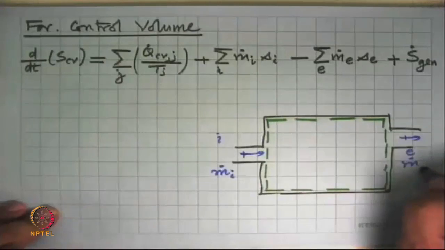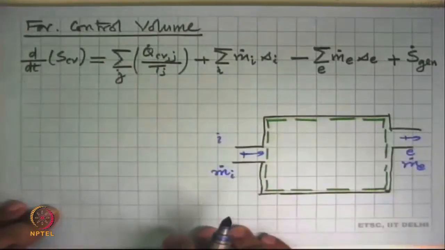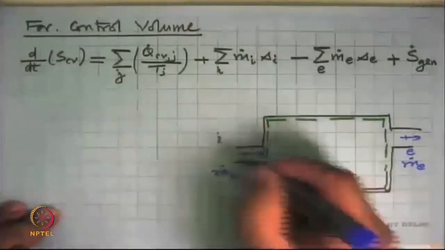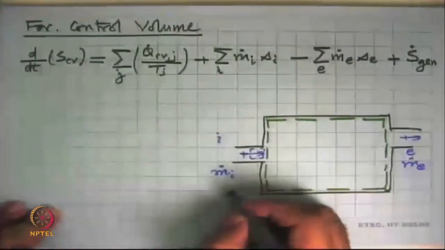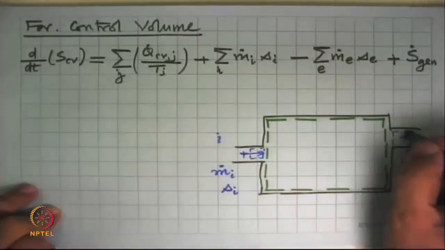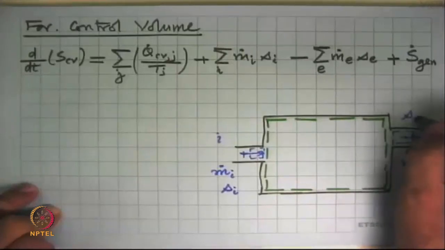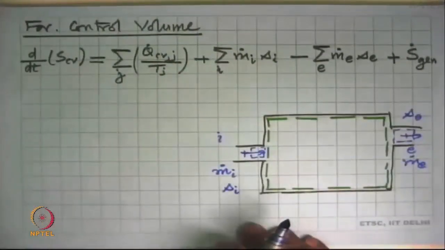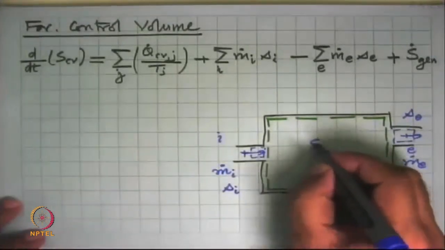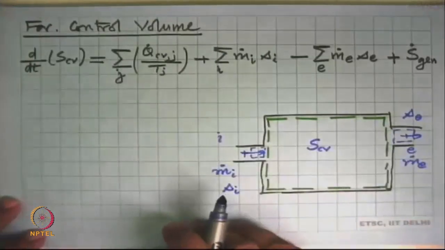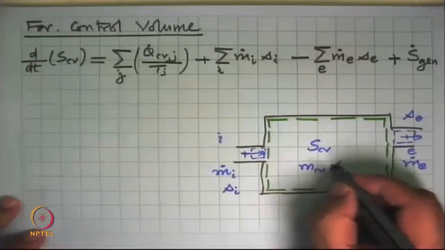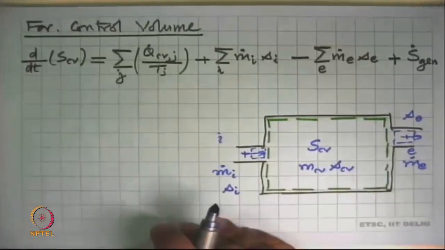And for here, there was the outflow, m dot e. And we say that a little element which we had considered last time, it carried mass, then it carried energy. Now it is carrying its specific entropy, si. And this element that got out after some time, this carried its entropy, se. And this is the control volume. So this will have S_CV, which is the entropy of this, which we can write as m of the control volume multiplied by s of the control volume, the specific entropy.